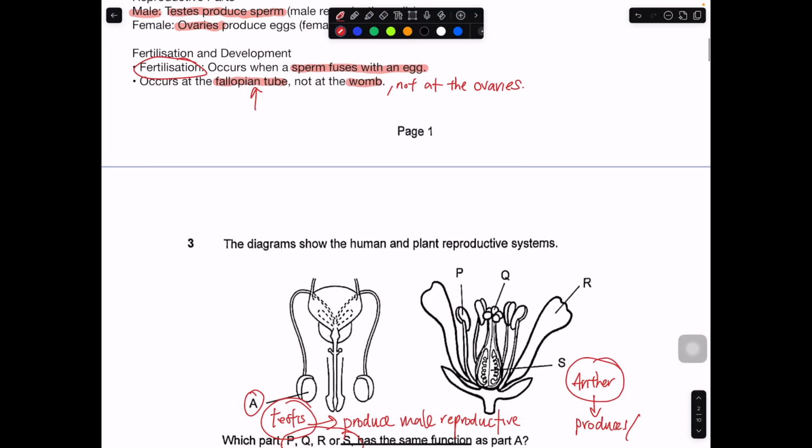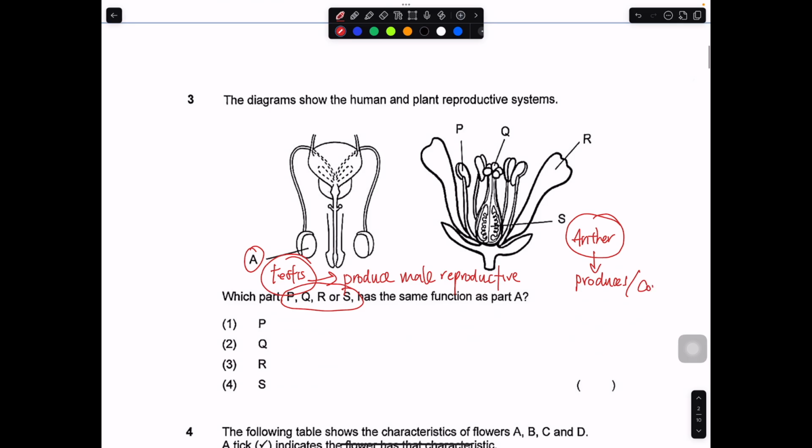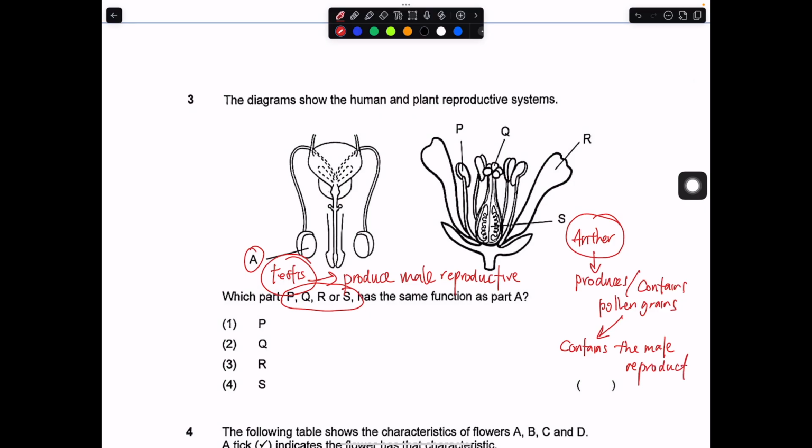and contain pollen grains, and in these pollen grains it will contain the male reproductive cell, which is inside the pollen grain. So in this case, which one is the anther? P is the anther. So the answer must be number 1.